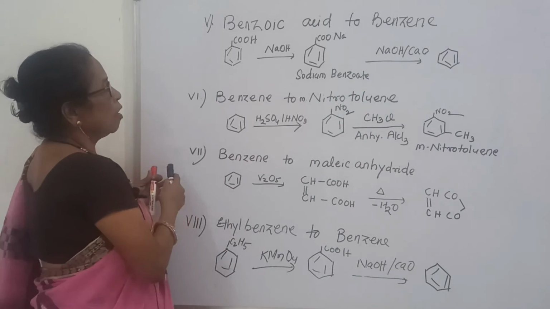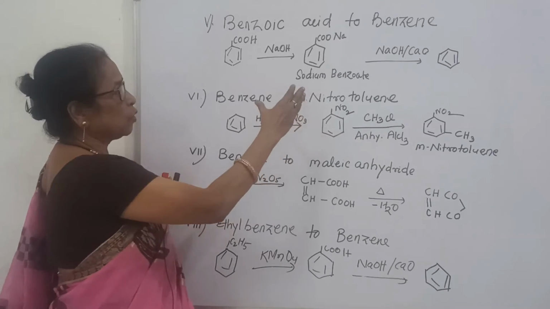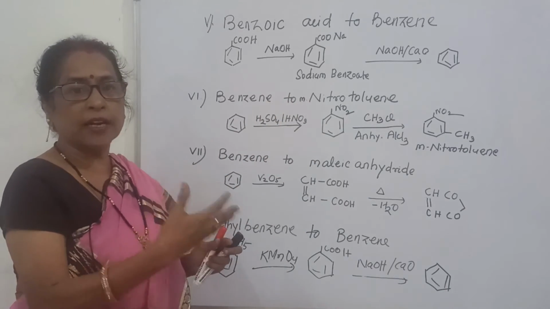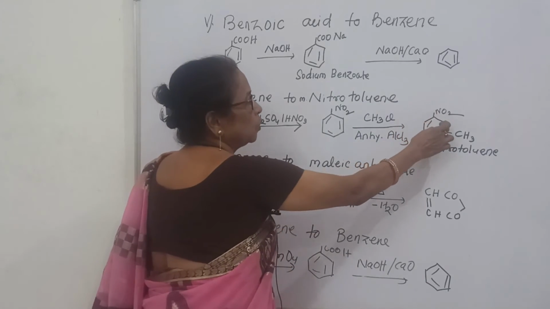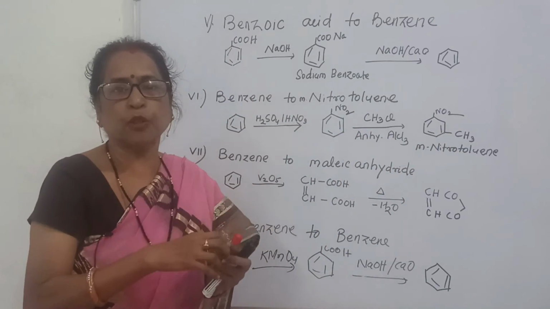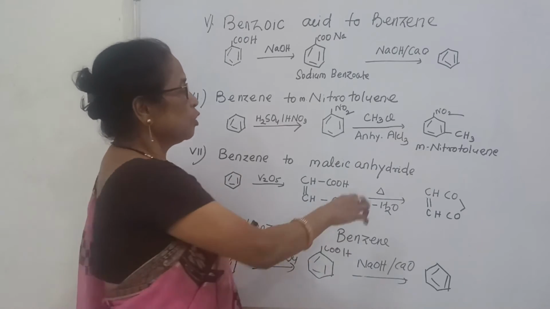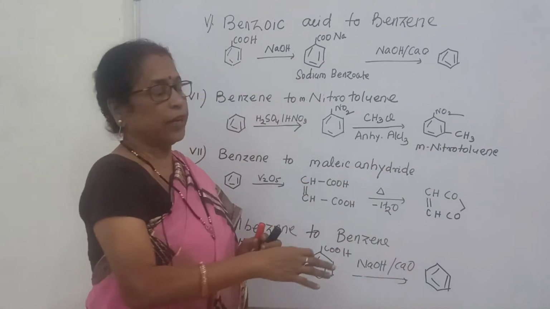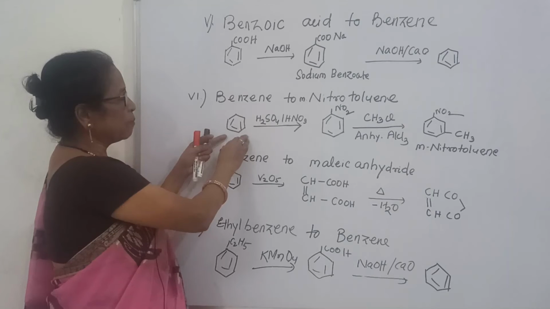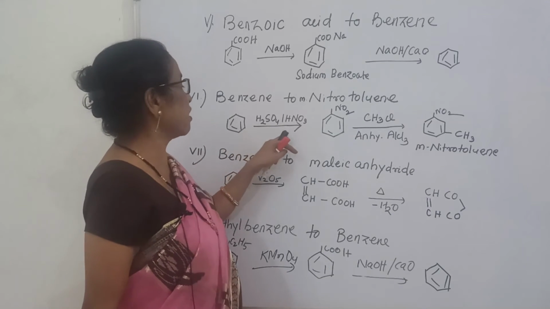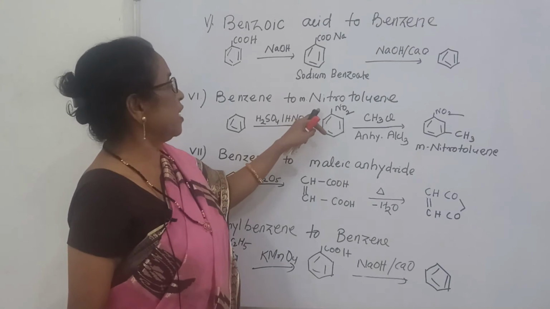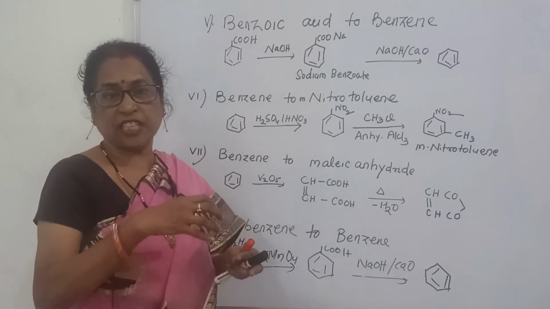Next come to benzene to meta-nitrotoluene. What does meta-nitro mean? That means in the meta position, that is 1, 2, 3. In benzene, the 3 position is called the meta position. So meta-nitrotoluene. So what to do? First you take benzene, then concentrated sulfuric acid and concentrated nitric acid. That means here a nitro group is substituted in benzene.